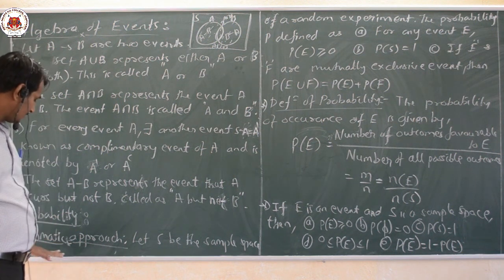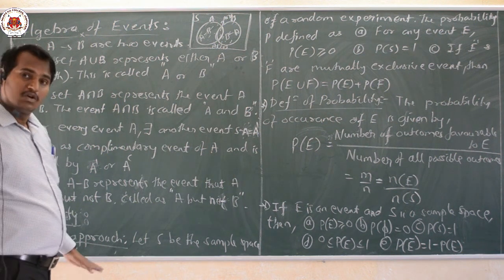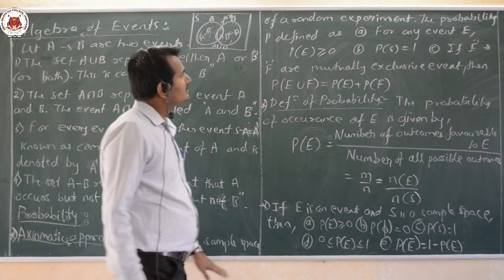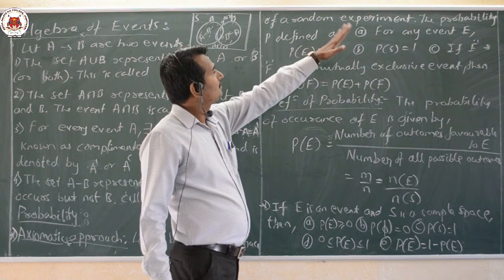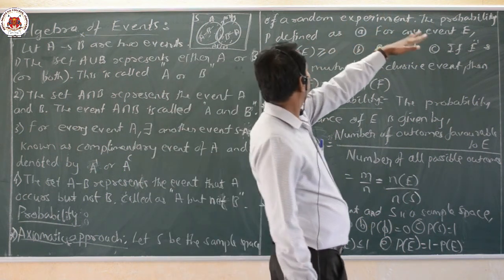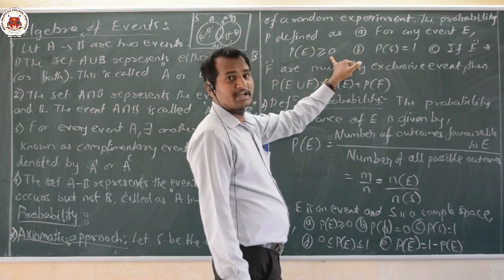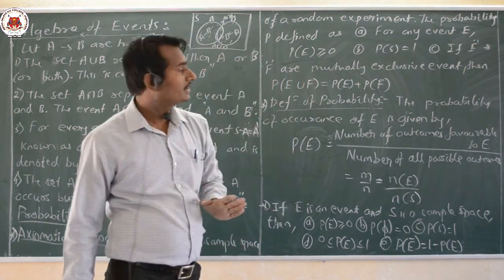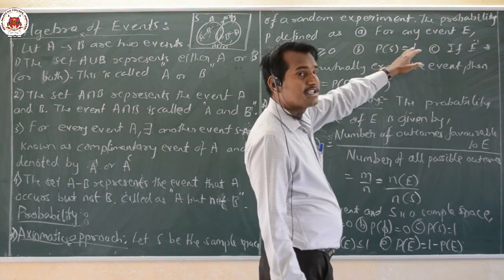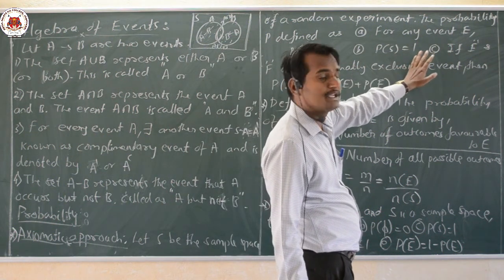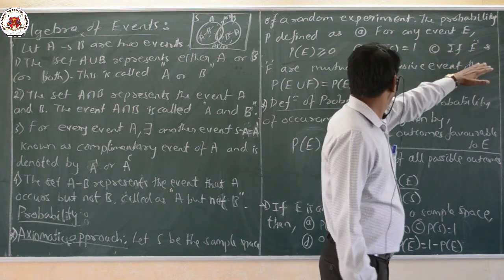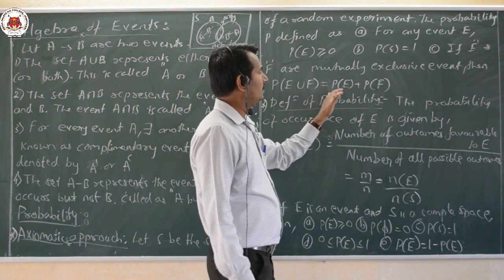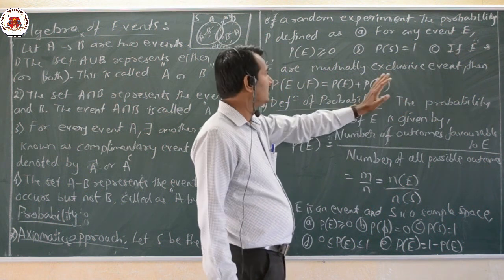The first one is the axiomatic definition of probability. What do you mean by the axiomatic approach? That is very simple. Let S be a sample space of a random experiment. The probability is defined as, for any event E, P of E should be greater than or equal to 0. The probability of any event should not be negative. Then probability of sample space equals 1. And next, if E and F are mutually exclusive events, then P of E union F equals P of E plus P of F.